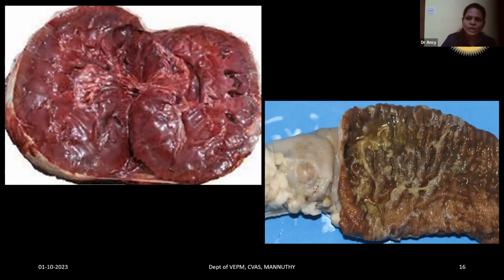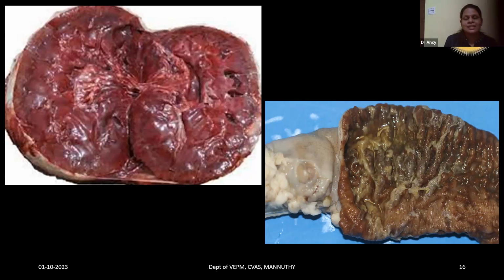In an acute case of endotoxemia, if you do the postmortem immediately and find a pulpy kidney, we can suspect or correlate it with endotoxemia. But if you go for a delayed postmortem and find a pulpy kidney, you may not be able to correlate it with endotoxemia, because in delayed postmortem, autolysis occurs normally and this pulpy kidney change can be there.